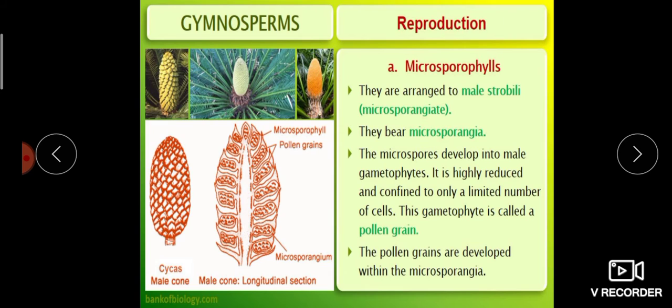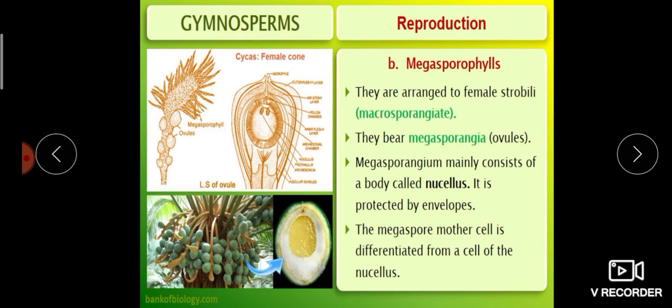The initial stage of pollen grain is called microspore. Once it is developed, once it is mature, we call it the male gametophyte, that is, pollen grain. The pollen grains are developed within the microsporangia. So these are about microsporophyll.